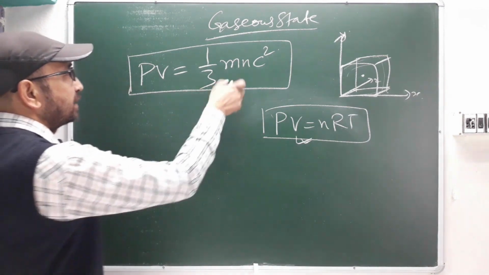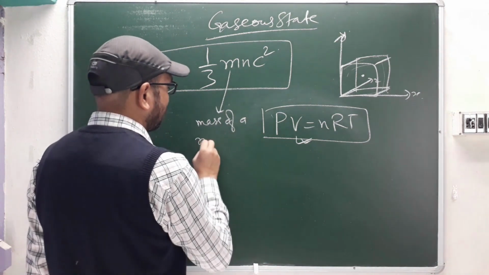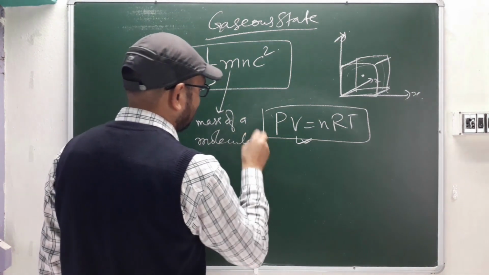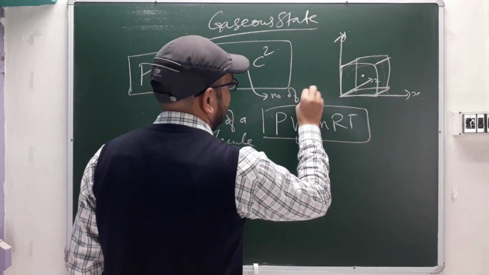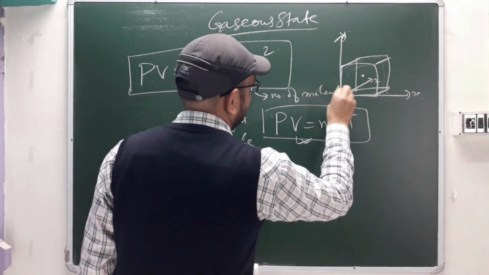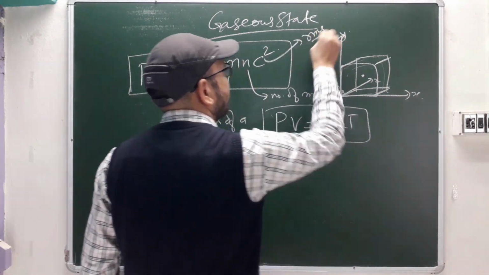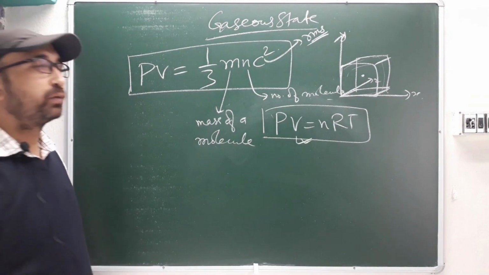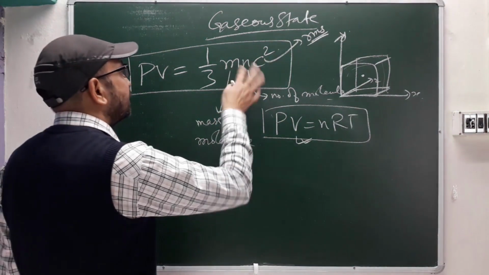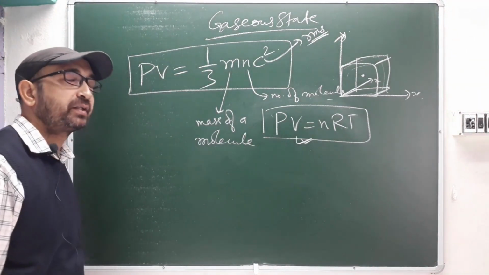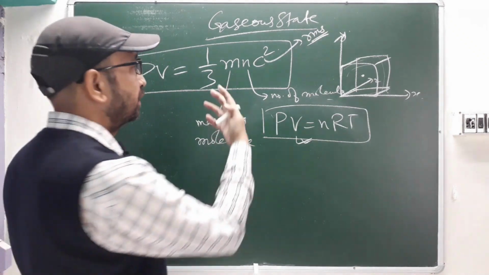So first we'll see what is m here. This is the mass of a molecule. What is n? Number of molecules. What is c square? This is the RMS, directly root mean square speed, we can say. So these values they will give, and then they can ask from kinetic theory of gases. Solve this problem, whatever they want.